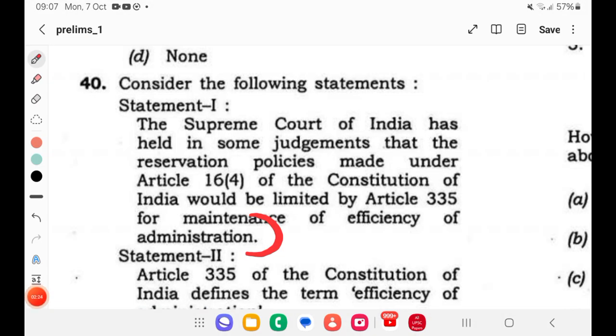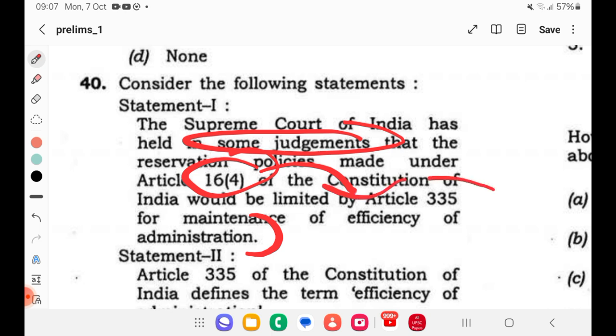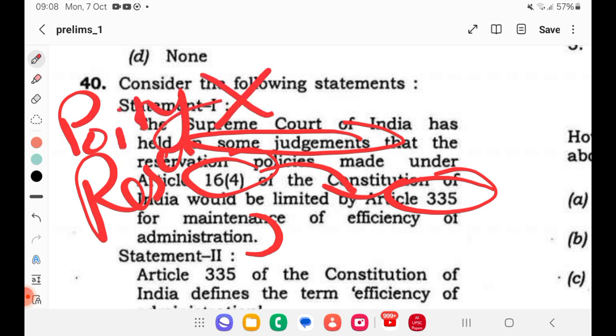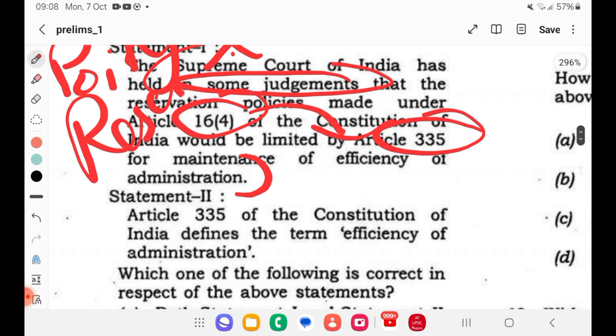They directly gave some judgment, so there is no factual information involved here. Article 16 clause 4 will have some limitation from 335. So that is true. Whenever you read about reservation, you will be reading about even SC/ST reservation under Article 335 under polity. So it is a very important reservation topic.